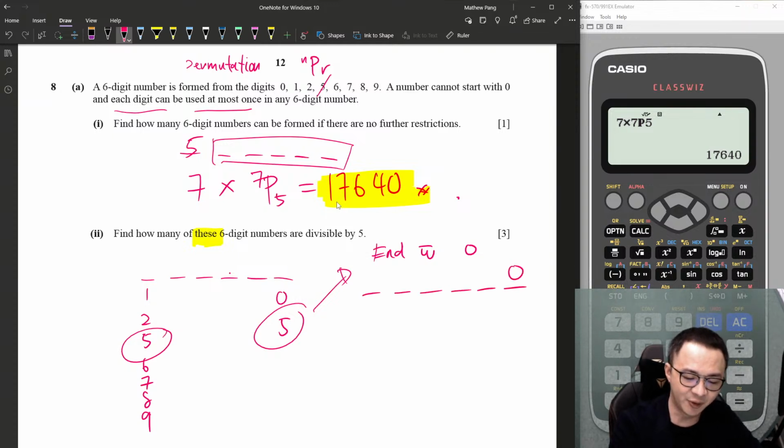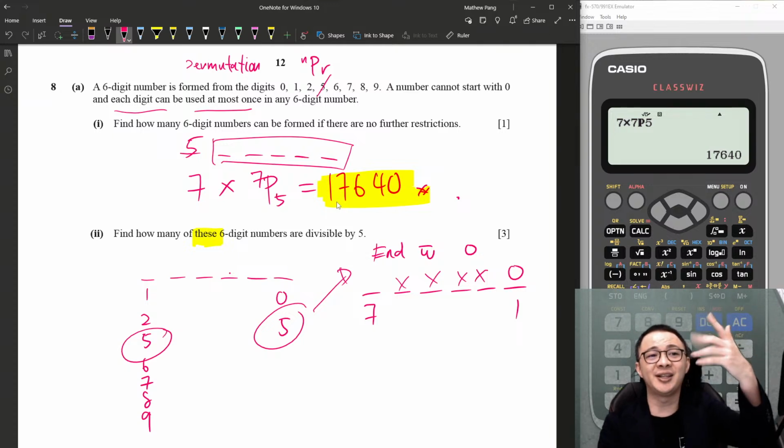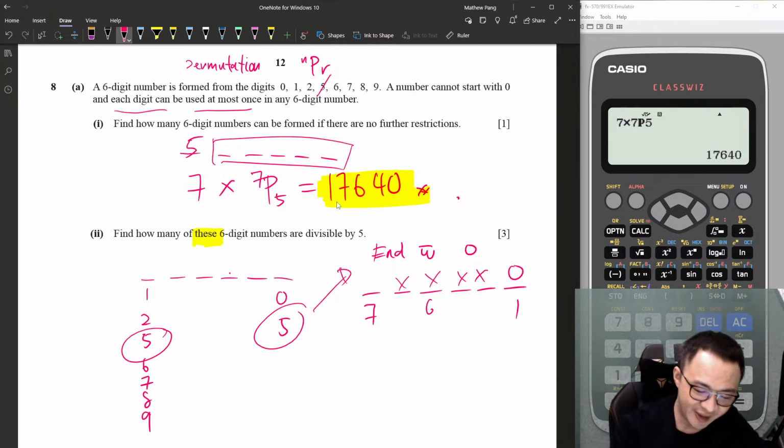The last digit must be 0, only one way. Then in front I can use any of the 7 other numbers. Then here I still have 4 digits I want to fill in the blank. So I used 2 numbers already. Of the 8 digits I used 2 already, I still have 6, right? So it's 6P4. Multiply them. Okay, this is way number 1.